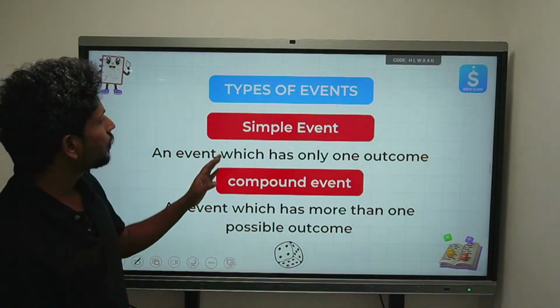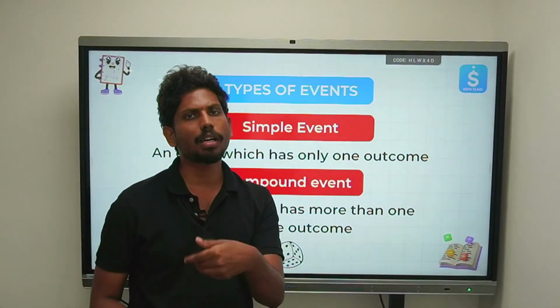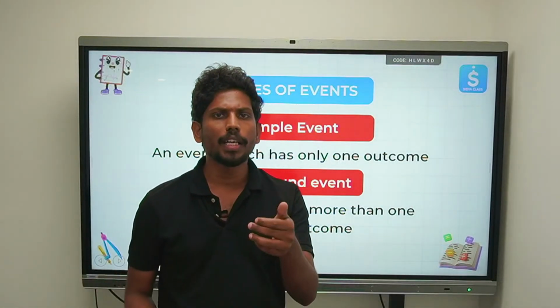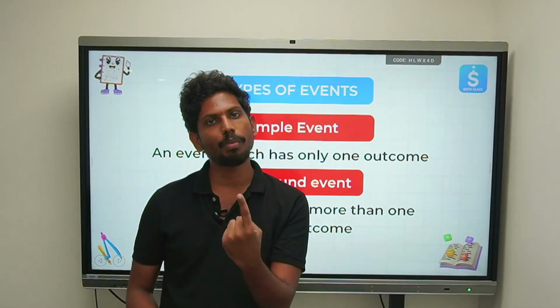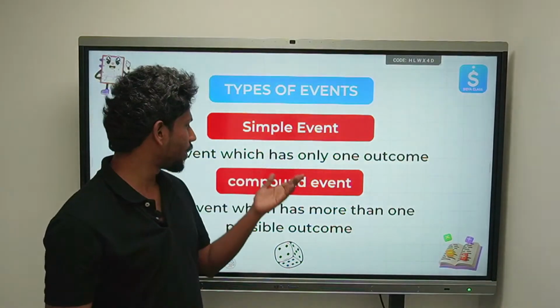Next is the simple event. An event which has only one outcome is called a simple event. A very general example: if you flip a coin, getting a tail, isn't it a simple event? It has only one outcome. So that is what a simple event means.